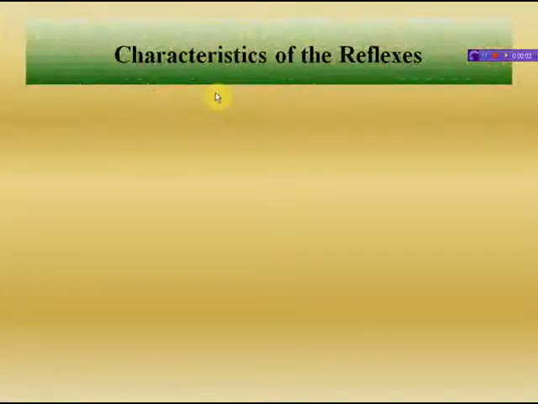Next comes the characteristics of reflexes. Reflex actions have many characteristics, like predictability. What is predictability? Once the response of an organ to a specific stimulus is observed, it can be predicted that the same stimulus will always elicit the same response.